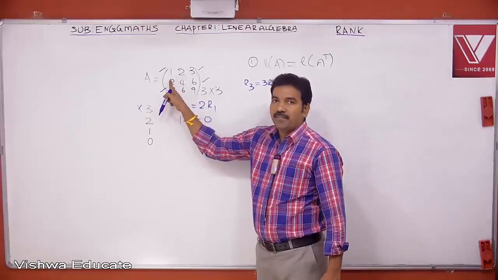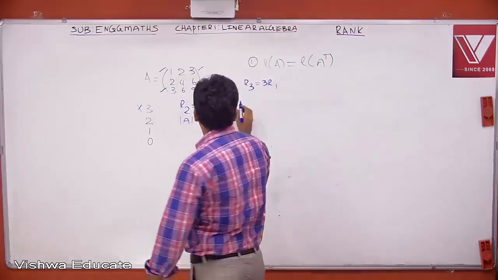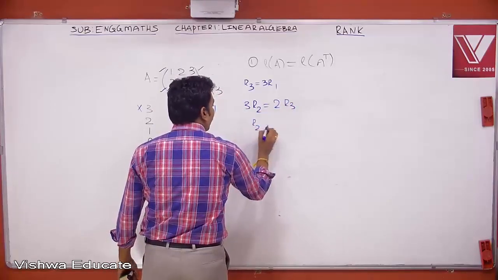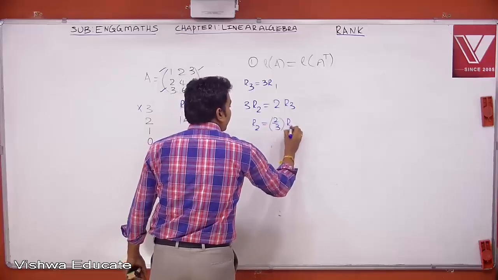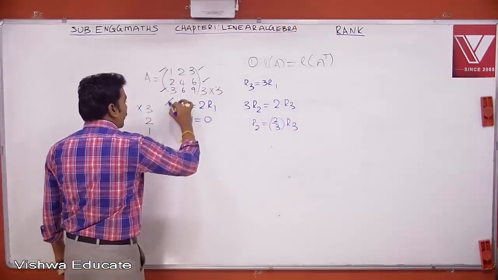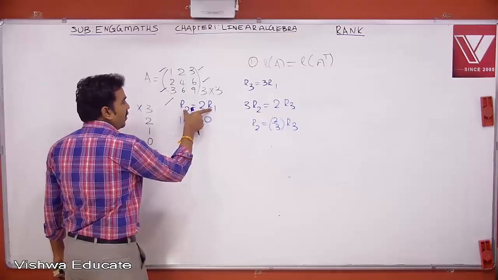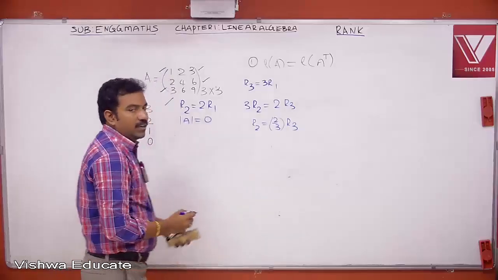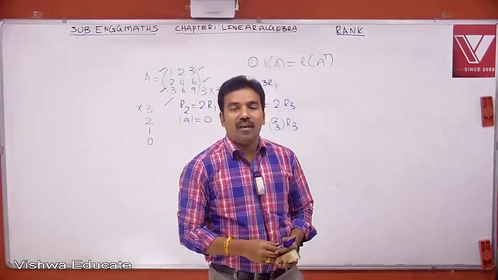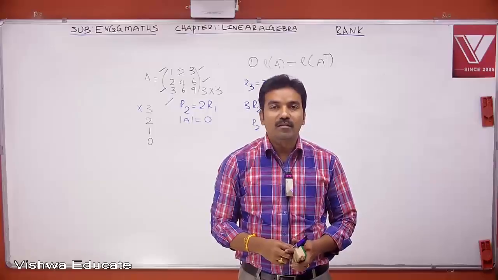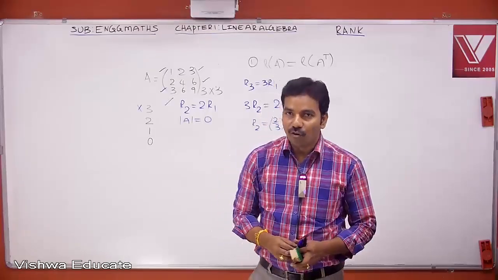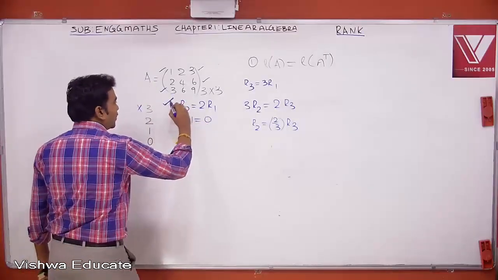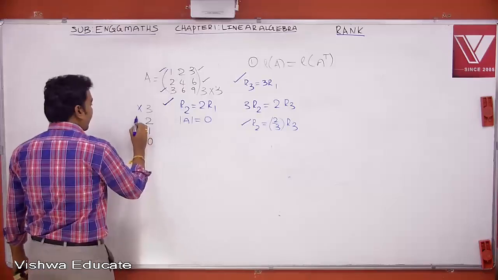Multiply the second row with 3 and the third row with 2. That means you will get 3 times R2 equal to 2 times R3. Therefore, R2 equals 2/3 into R3. So there is a connection between the first two rows, between the first and last rows, and between the last two rows. That means every 2 by 2 submatrix of A has 0 det. Therefore, the det value of the 3 by 3 is 0, rank is not equal to 3. And because of these three results, I can say that rank is also not equal to 2.